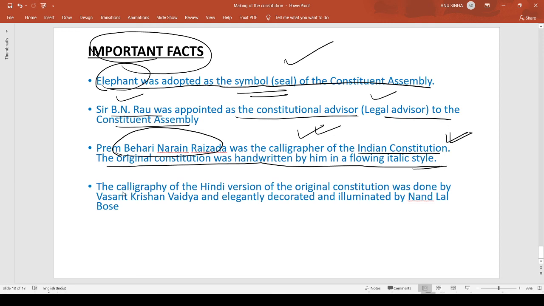Now, the last point is the calligraphy of the Hindi version. Here we are talking about the Hindi version of the original Constitution, which was done by Vasant Krishna Vaidya and elegantly decorated and illustrated by Nandalal Bose. So the Hindi version was written by Vasant Krishna Vaidya and elegantly decorated and illustrated by Nandalal Bose. So these are some very interesting facts that you should remember.